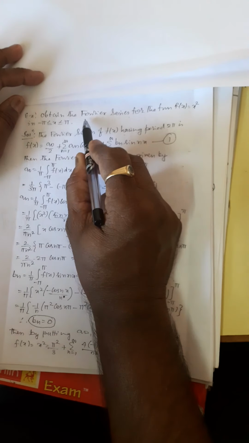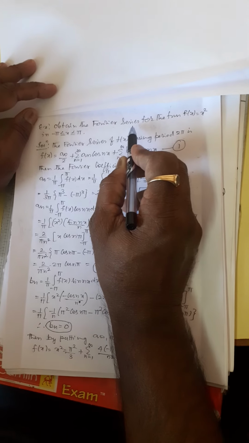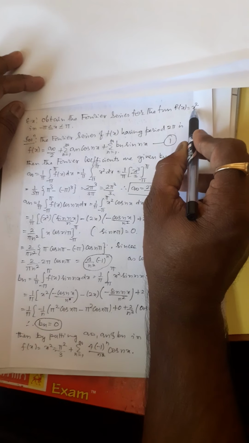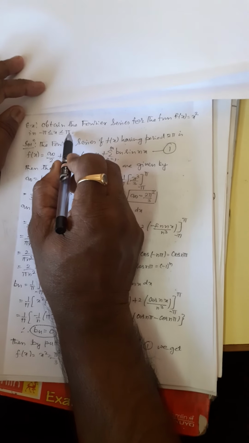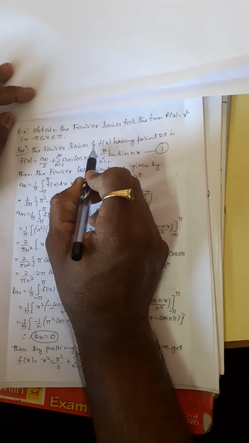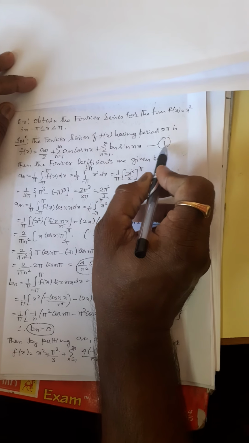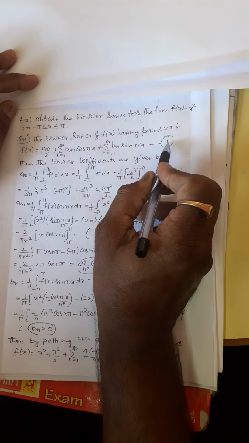My dear students, in the last class we have seen one example on the Fourier series. In continuation of the same, let me consider f of x equal to x square in the interval minus pi to plus pi. As we have earlier known, we need to write the Fourier series expansion in general term as usual, which is shown with equation number 1.